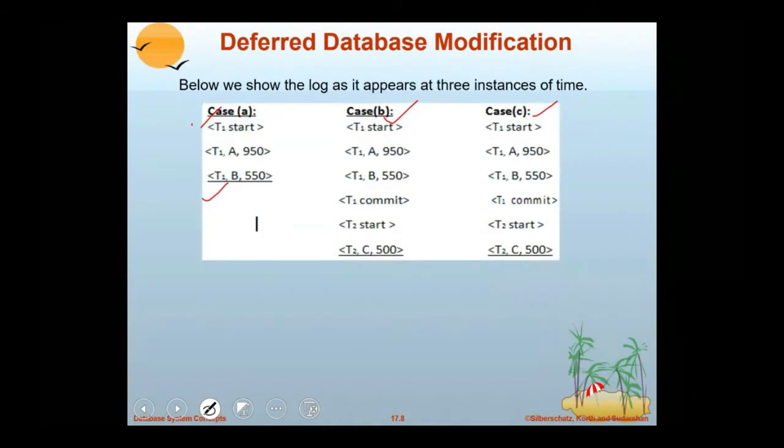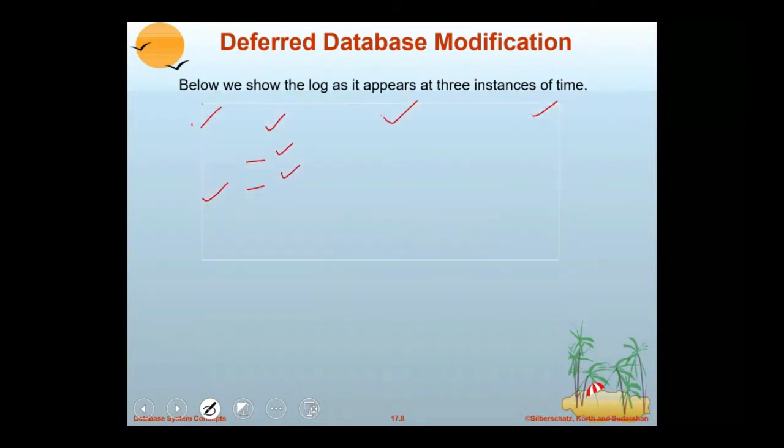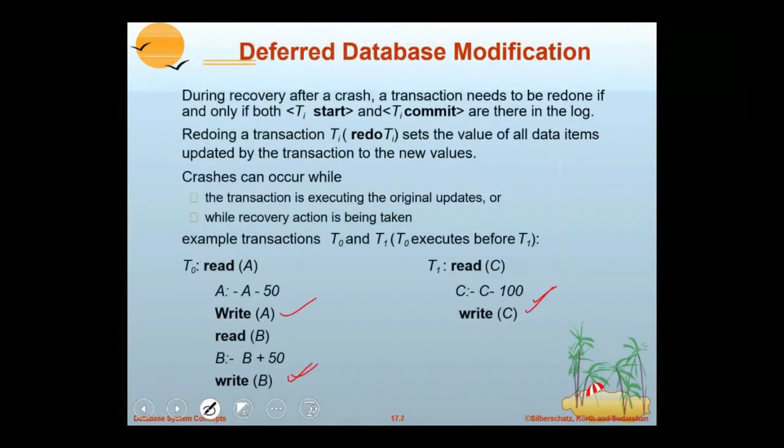First case, T1 started and updated the value of A and B, and here you observe a log record. Here it is having only the new value, not the old value. Why? Just recollect the example that we discussed. T0 started. If A is 200,